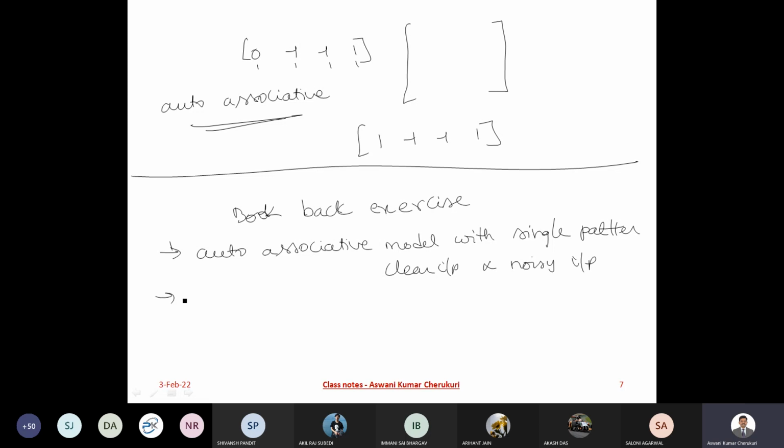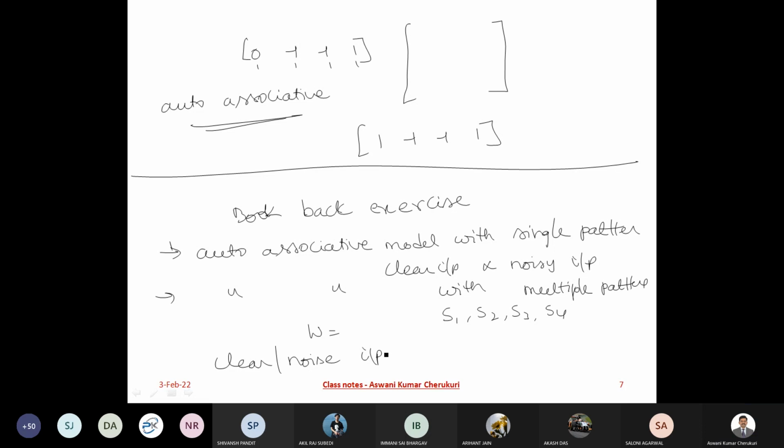Then you have auto-associative models with multiple patterns. What are multiple patterns? You have S1, S2, S3, and S4. Imagine you have 4 patterns. So calculate the weight matrix and present noisy input or clear input. Is that clear? Yes.